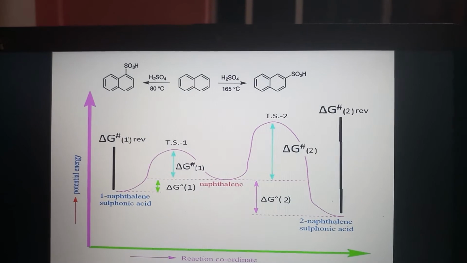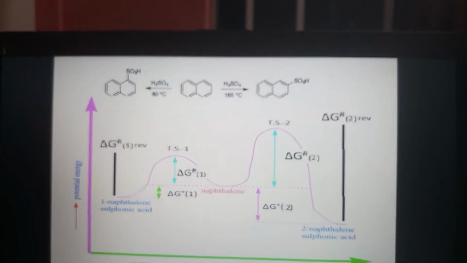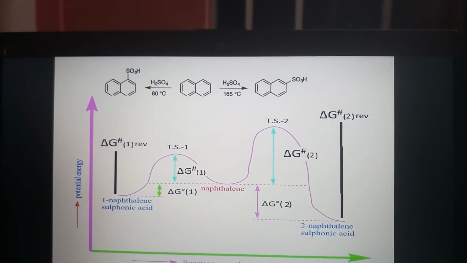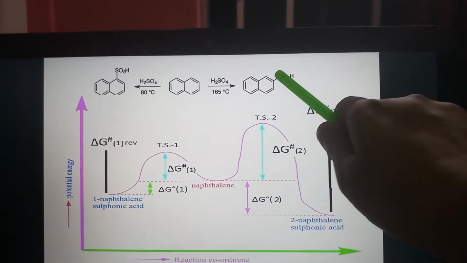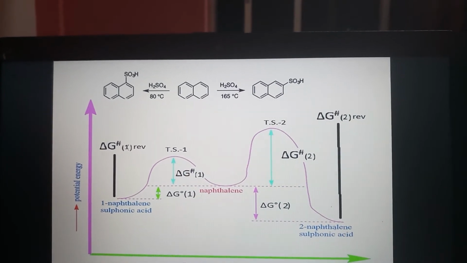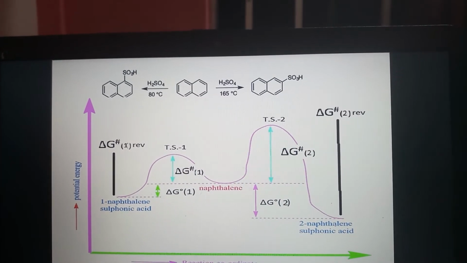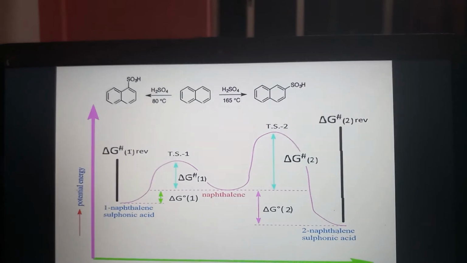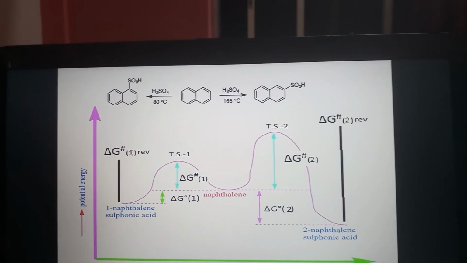On the other hand, at a higher temperature of 160 degrees centigrade, the same reaction results in almost 80% of the product 2-sulfonic acid, leading to thermodynamic control. The 2-sulfonated product is more stable than the 1-sulfonated product.